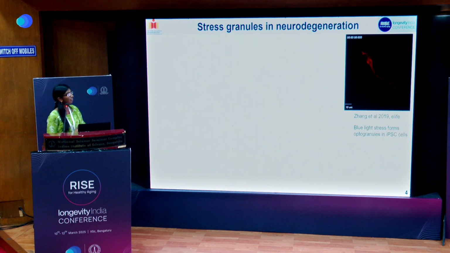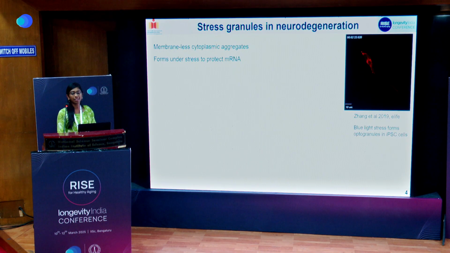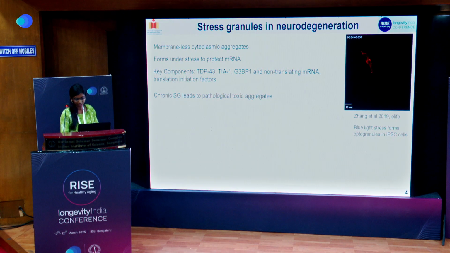So we are mostly focusing on understanding how these stress granules are formed in the neurodegeneration process. This is one video of iPSC neuron cells where, with blue light induction, optogranules will be formed. Stress granules are membraneless cytoplasmic aggregates formed under any stress condition to protect the mRNA, and they are mainly comprised of TDP43, TIA1, G3BP1, and translation initiation factors. Under chronic stress conditions, these will form toxic aggregates.